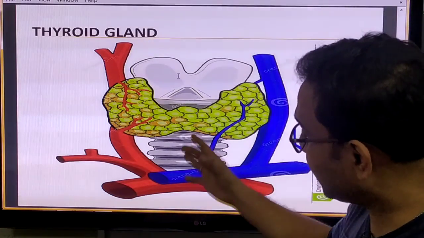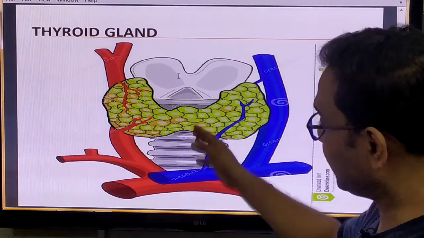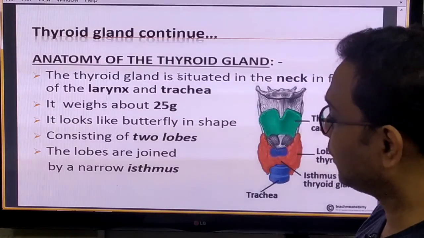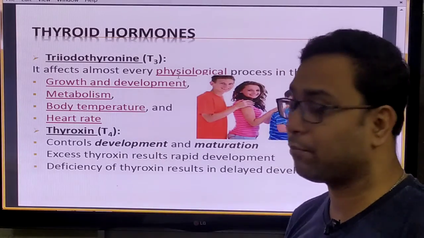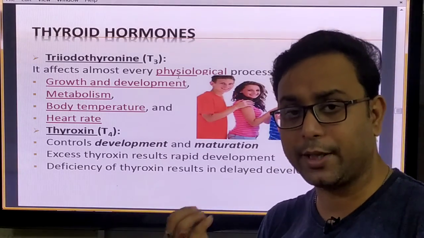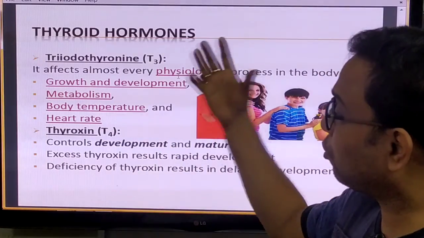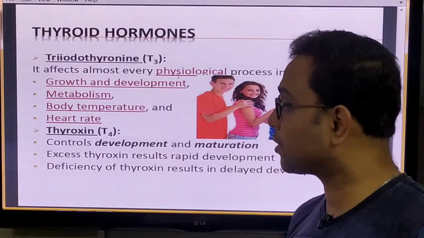The thyroid gland is present in the tracheal region. It has a bilobed structure. The isthmus is the junction point where the two lobes are joined together. And you know the thyroid secretes most commonly two hormones, T3 and T4. T3 controls growth and development, your metabolism process, body temperature, and heart rate.